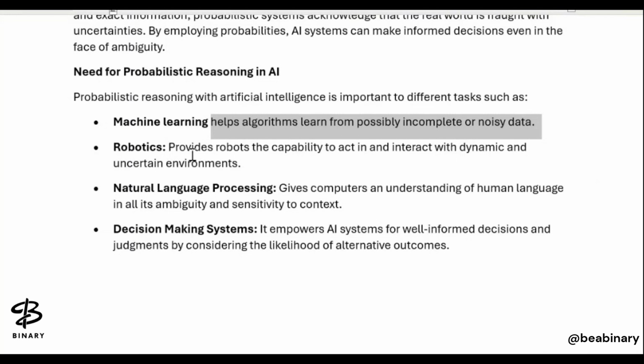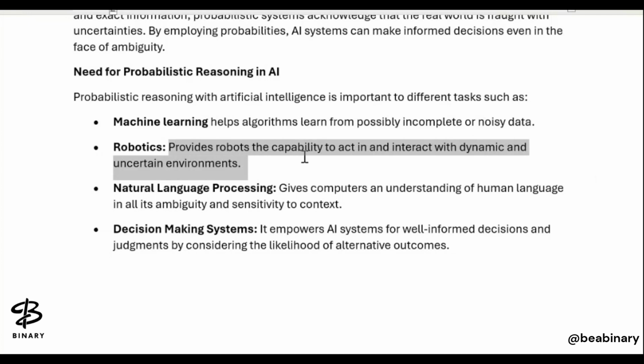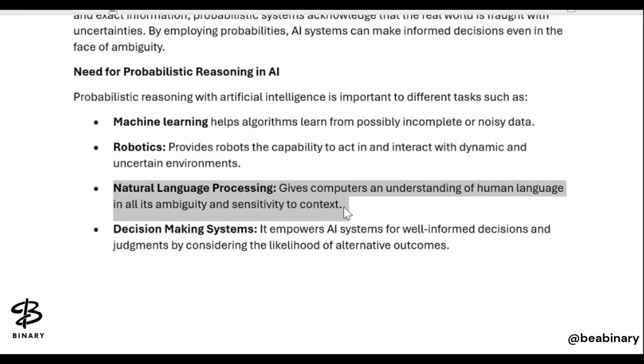Then we are talking about robotics. It provides robots the capabilities to act in and interact with dynamic, uncertain environments, where the data is changing very frequently. Then we are talking about natural language. It gives a computer an understanding of human language in all its ambiguity and sensitivity to context.